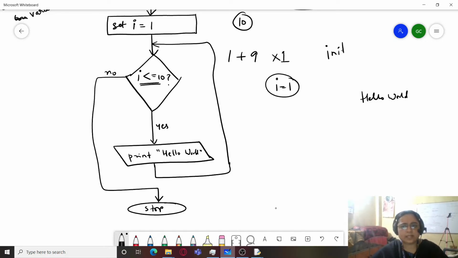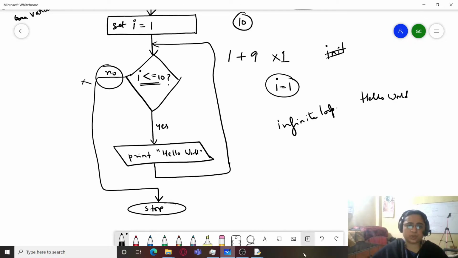This is what happens when we create an infinite loop. So the program control gets stuck in an infinite loop, a never-ending cycle, and this condition is never met. So how to solve this problem? To solve this problem, we have to make some corrections. That is, we have to add an update expression over here.